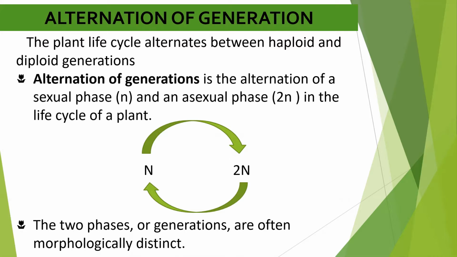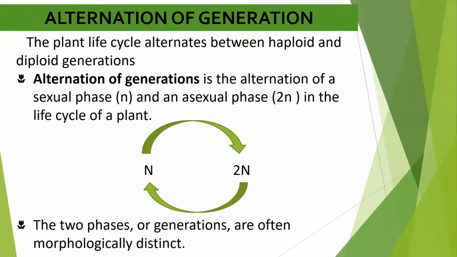Each and every plant has two different phases in its life cycle. These two phases are the sexual phase, that is haploid, and the asexual phase, that is diploid. The sexual phase gives rise to the asexual phase, which gives rise to the sexual phase. So there is a change in generation at each step. This is called alternation of generation.